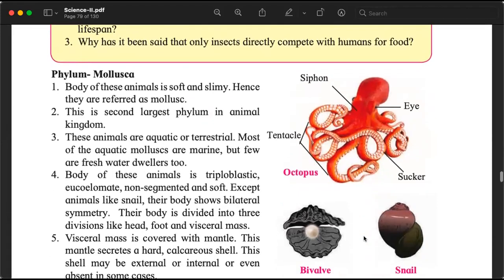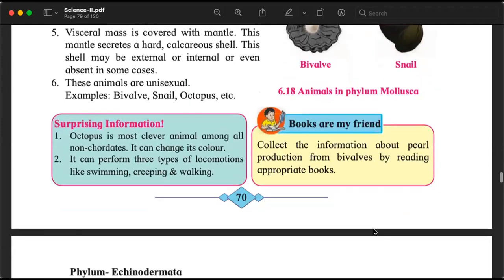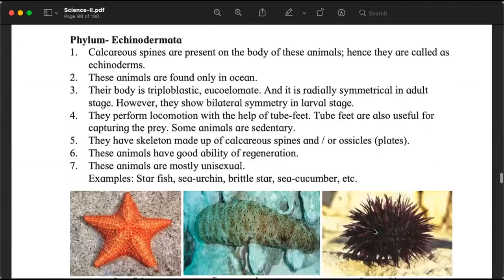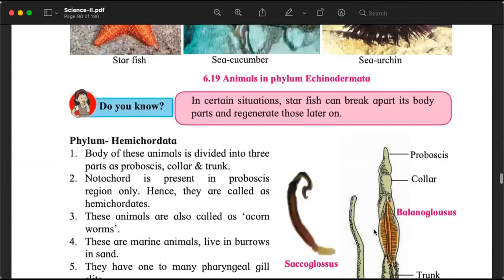Then we studied Mollusca, and we came across this very intelligent animal, the octopus, and a very interesting organism, the bivalves, which we use to make pearls. Then we studied Echinodermata, Hemichordata.